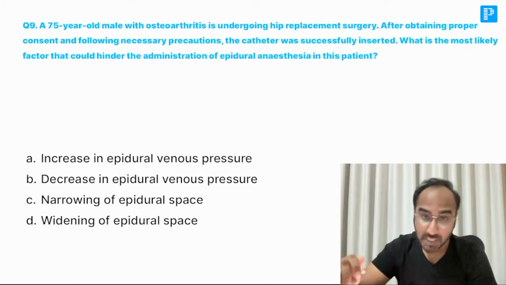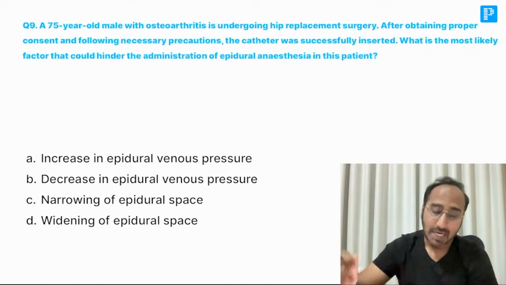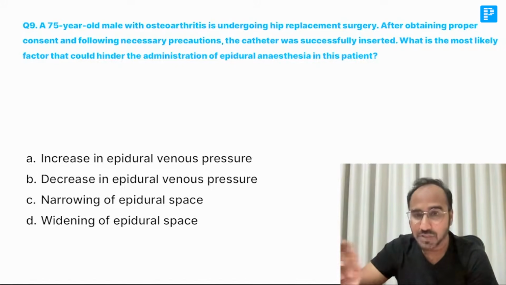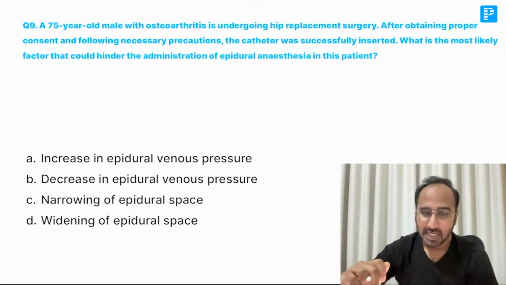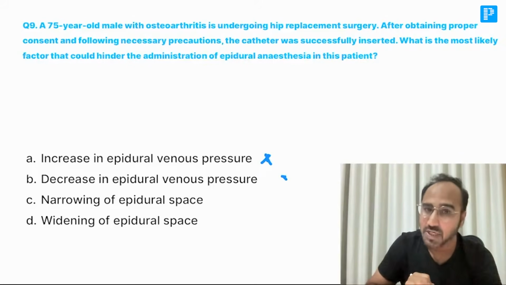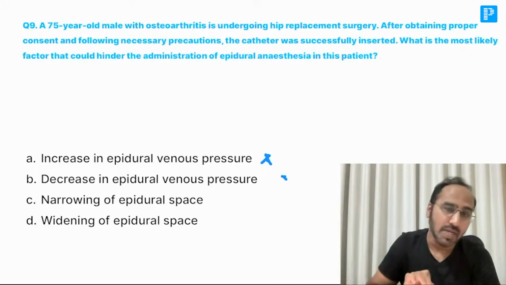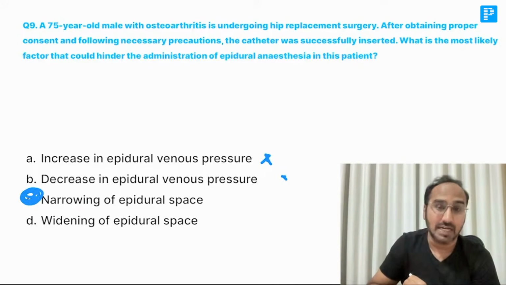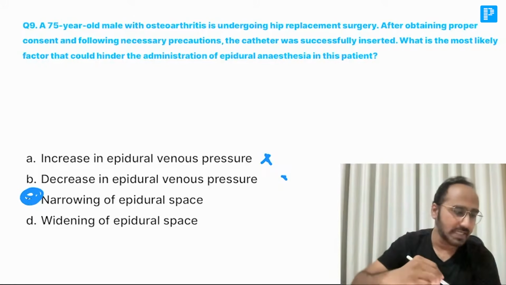Remember guys, as the patient is of old age, what happens to the epidural space? There is no increase in the epidural venous pressure, no decrease in the epidural venous pressure. But what is happening in old age is there is narrowing of the epidural space that makes it difficult to put the catheter also. Okay, so narrowing of epidural space could be seen in old age.